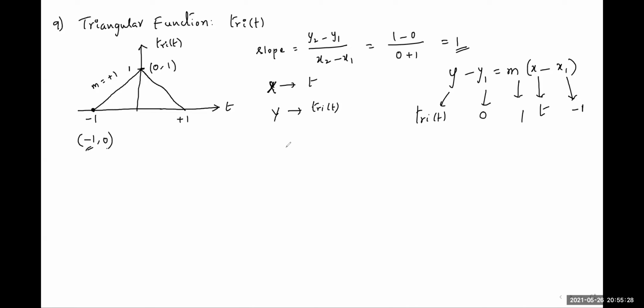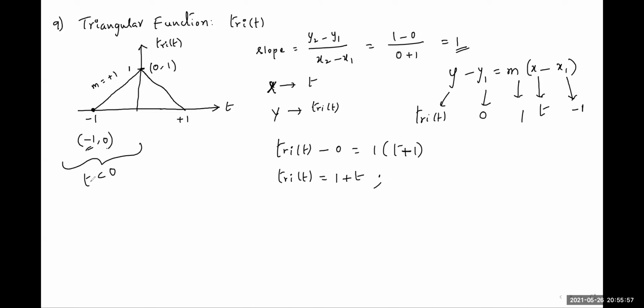If you substitute all the values, we get the triangular function equation: tri of t minus 0 is equal to 1 into t minus of minus 1, that is t plus 1. So for the triangular function, on the left hand side we get the equation 1 plus t, that is for t less than 0.